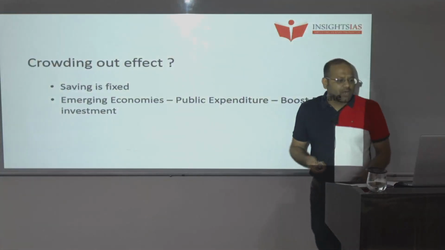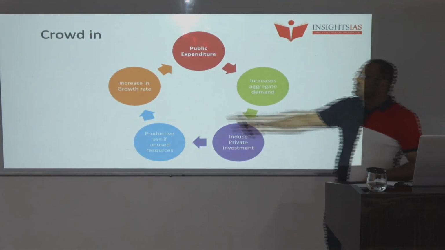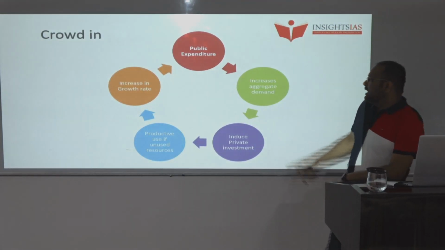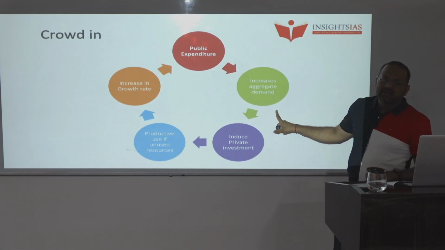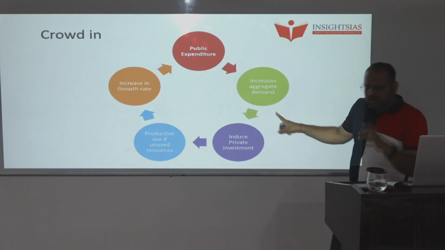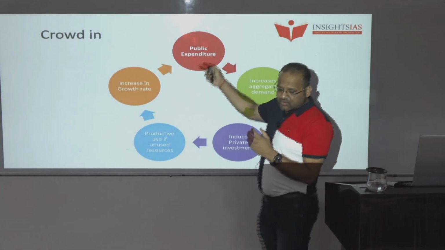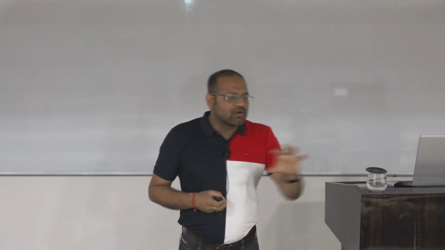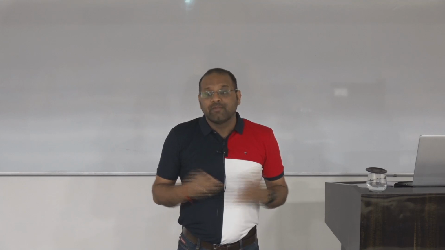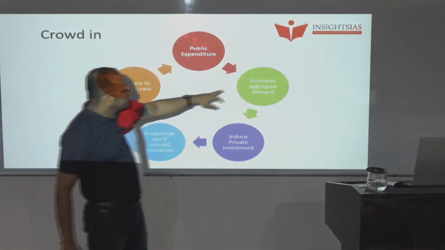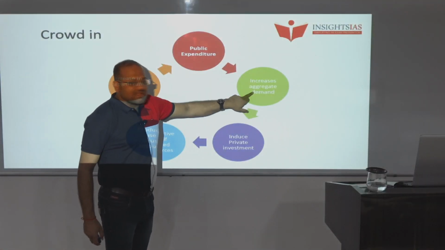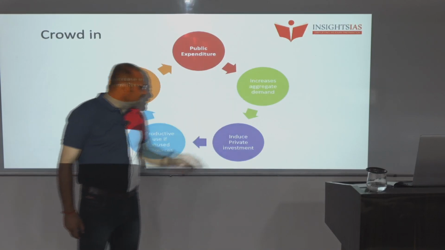Okay. So how does this crowding in happen? When there is public expenditure by the government, it increases aggregate demand. Why? It will provide employment to the people. Let's say government is borrowing or doing some expenditure, for example the National Infrastructure Pipeline, or investing in some infrastructure project. People will get employment, and that money will go to the people. Because of that, there will be an increase in aggregate demand.